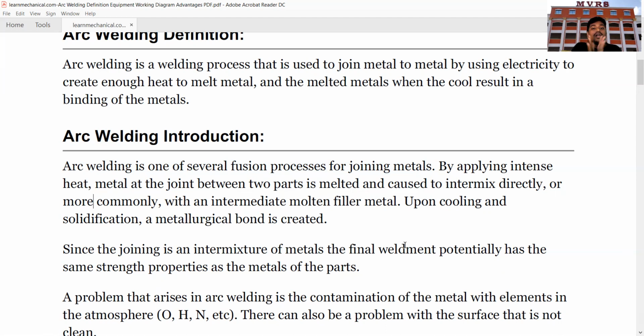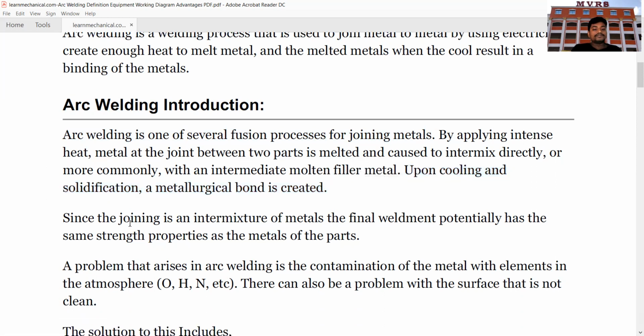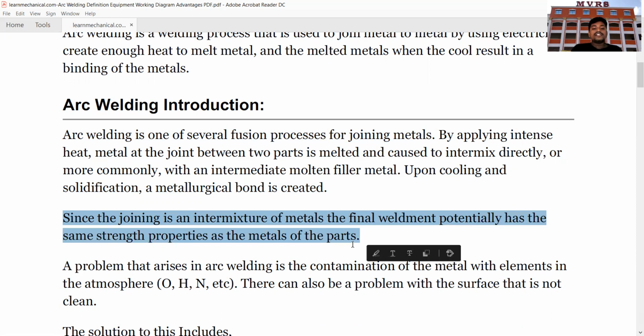Whenever this metallurgical bond is created between the two parts, the metals that you wish to join are joined together. Upon cooling and solidification, a metallurgical bond is created. Next, since the joining is an intermixture of metals, the finished weldment potentially has the same strength properties as the metals of the parts.